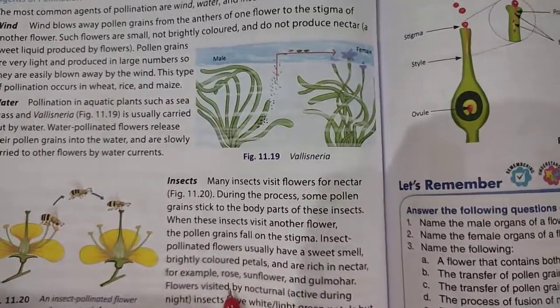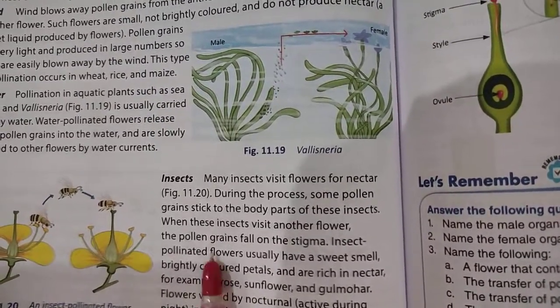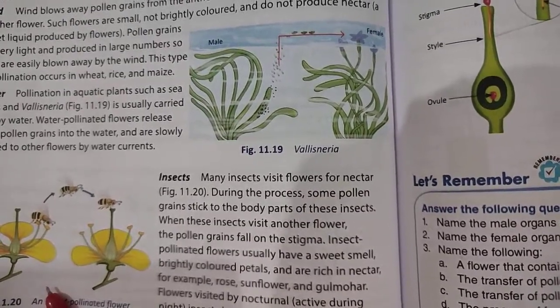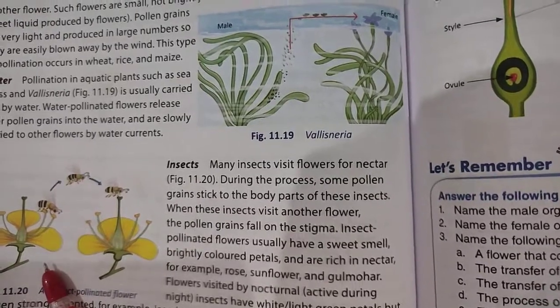Next is the insect, the main pollination that occurs through the insect. During this process, the pollen grains stick to the body of the insect, and when the insect visits another flower, the pollen grains get separated from the insect's body and pollination occurs.